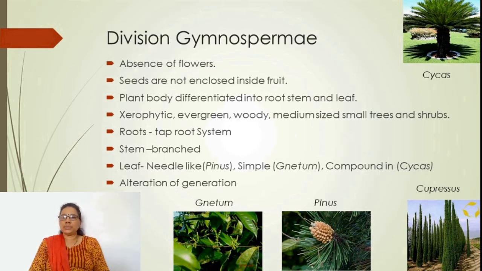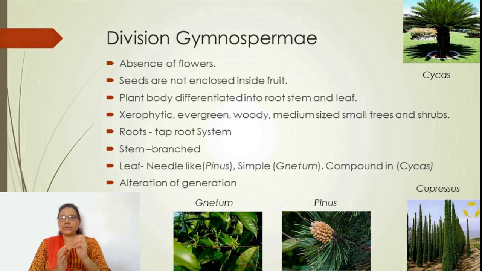The division gymnosperms shows characteristic features such as the absence of flowers, as they produce cones, male cone and female cone, which may be present in monoecious or dioecious condition. The seeds are not enclosed inside a fruit, so they produce exposed or naked seeds.